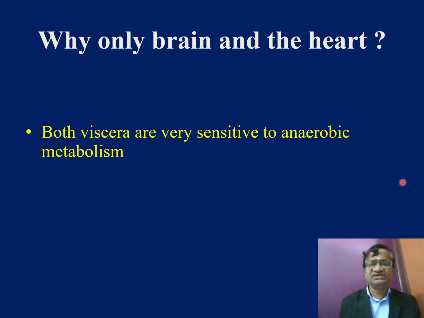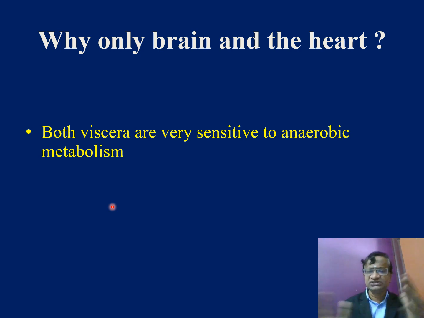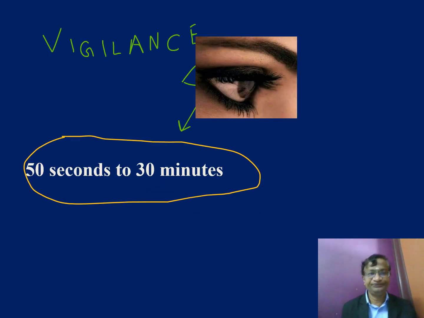Both viscera are very sensitive to anaerobic metabolism and both are very active in terms of sodium channel moving, because only the active channels, the bupivacaine or the lignocaine will enter. So these are all suggested reasons. We get seizures only in 35%, CVS only maybe in 25%, and seizures plus CVS and others. This is about the possible affection of which system, because seizures, alone and with others, account for 65% CNS.